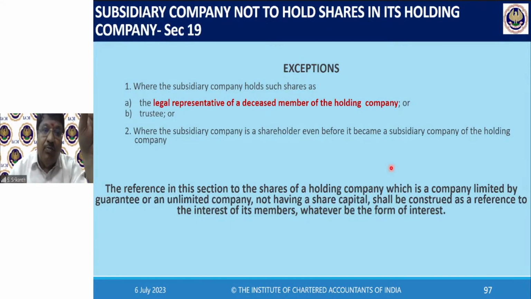Are you able to understand that point? They cannot buy after they become a subsidiary. Before it becomes a subsidiary, if you have purchased, that will be allowed. This is called cross-holding.